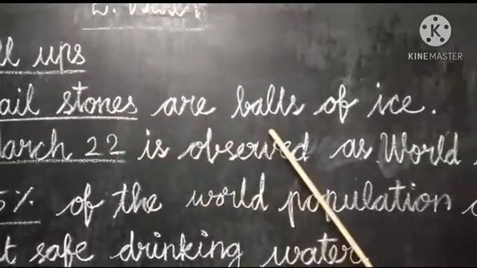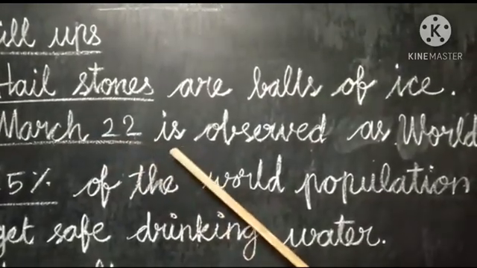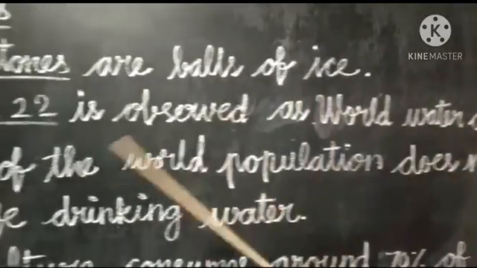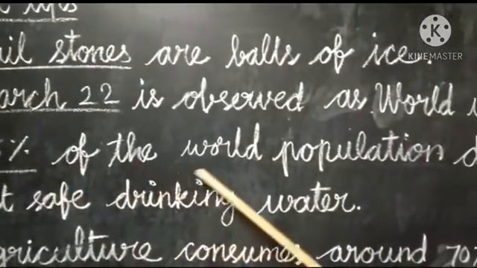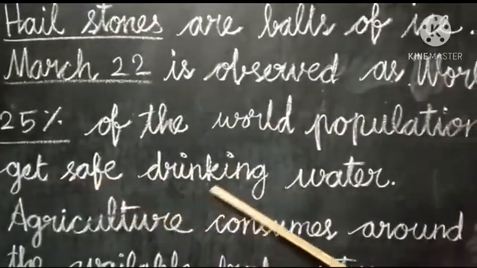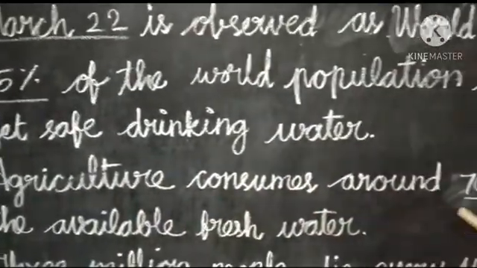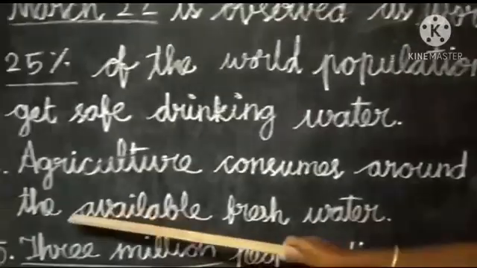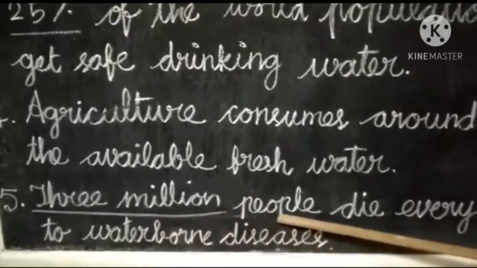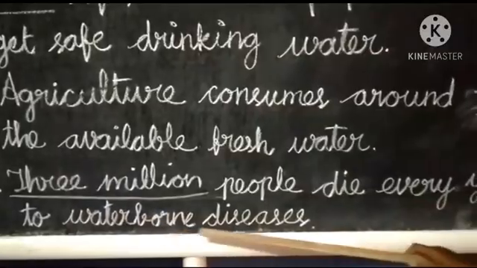Hailstones are balls of ice. March 22nd is observed as World Water Day. 25% of the world population does not get safe drinking water. Agriculture consumes around 70% of the available fresh water. 3 million people die every year due to waterborne diseases.